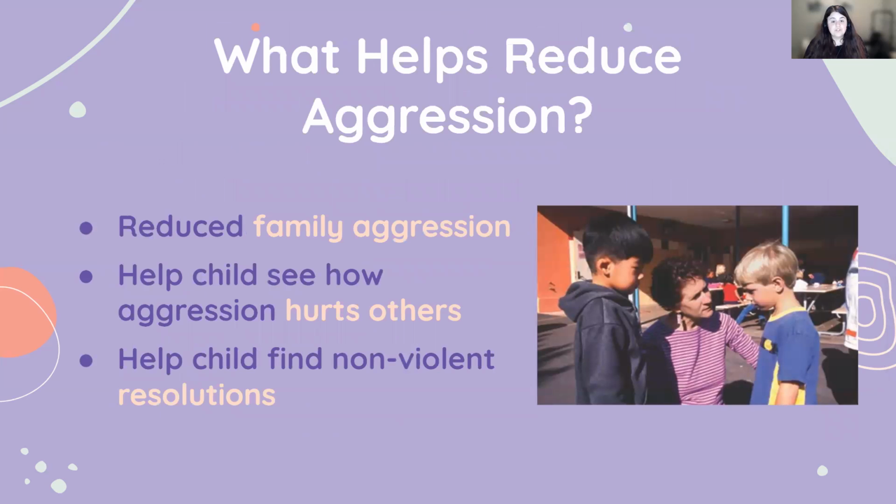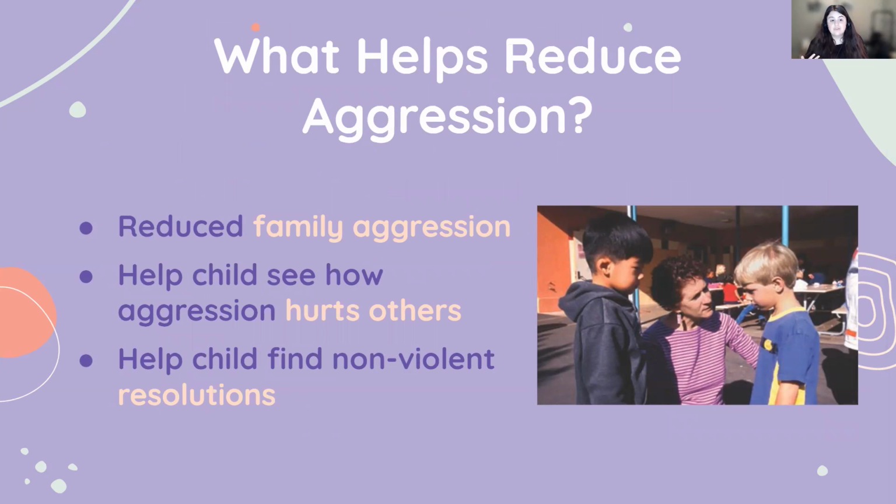What helps to reduce aggression? Reducing family aggression is a starting point. We talked about how family members can be models for aggressive behaviors. So if family members actively work to reduce their own aggressive behaviors, their child's aggression can potentially be controlled better as well. Sitting down and helping kids see how aggression hurts others can also be helpful.